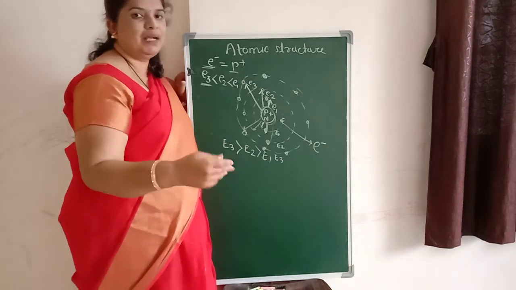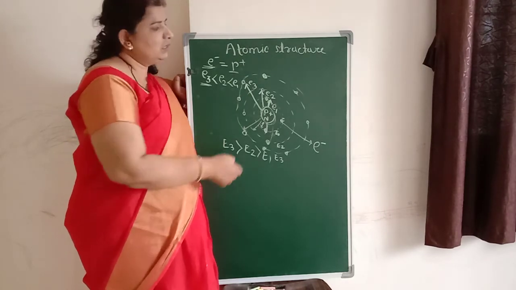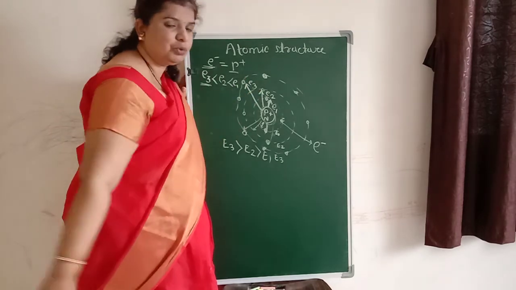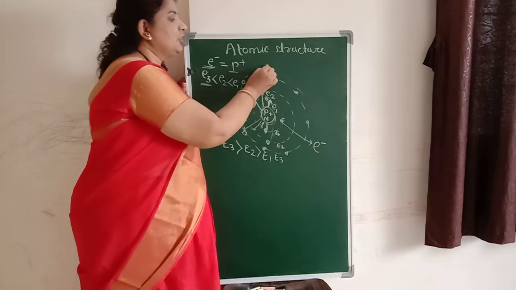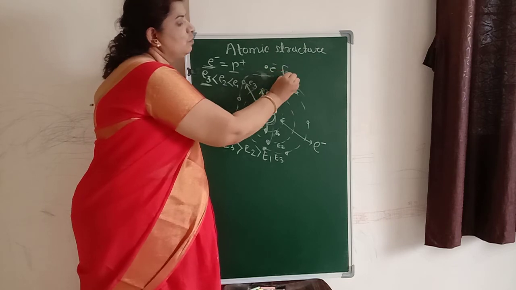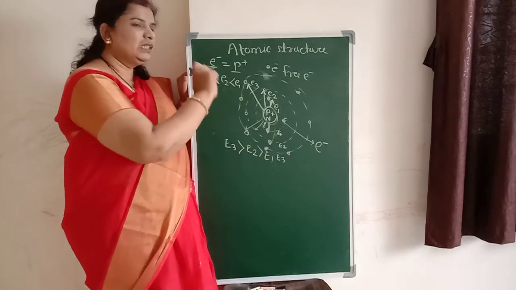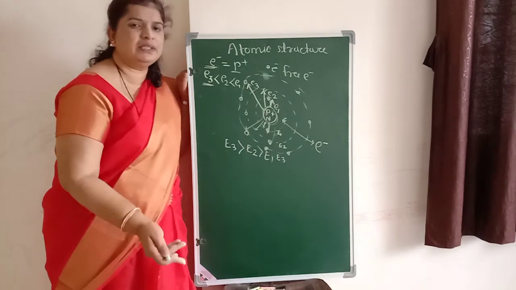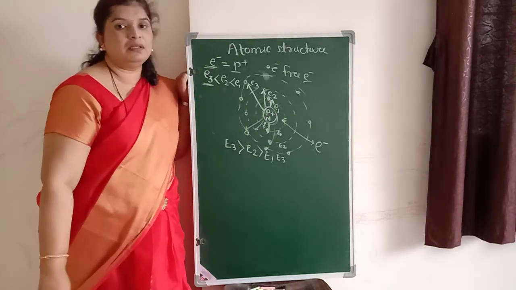So with some chemical reactions or by providing some external energy, it is possible for us to detach some of the electrons from the outermost orbit. Suppose it is possible to detach this electron from this orbit, then this electron is called a free electron. This free electron has very much importance in electronics and electrical, as it is going to participate in the current conduction.